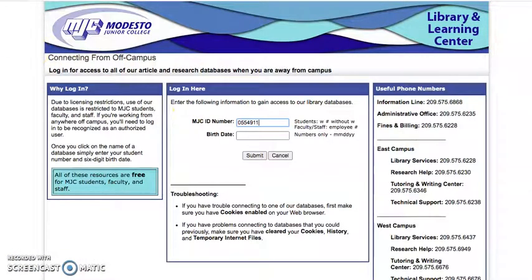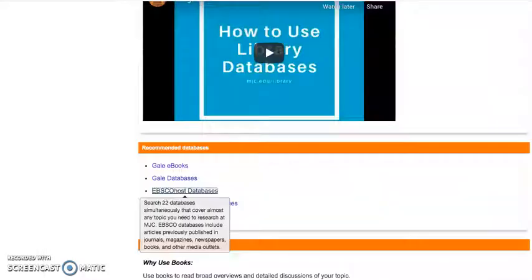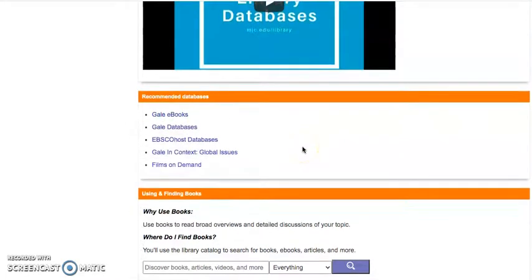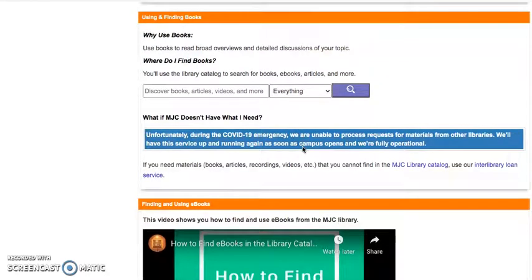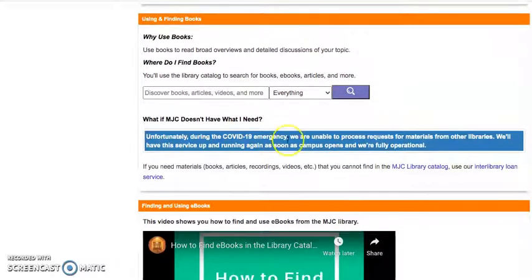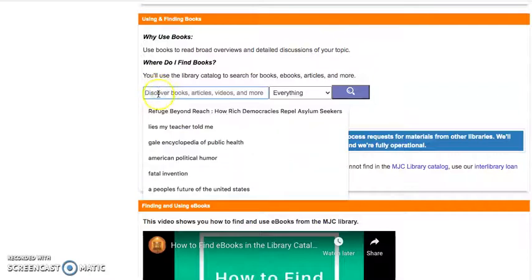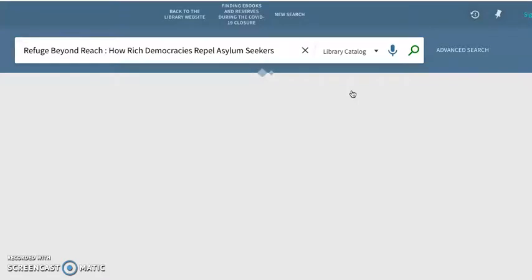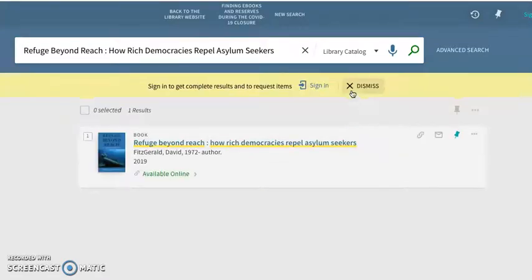Going back to our guide, there's other databases here that are going to be useful for you, and so these are the links straight to the databases. We also have links here to our book catalog, and for example, if you can type in a title of a book, select Library Catalog, click Search, and it will take you to our library catalog, which in this case, I'm looking for a book called Refuge Beyond Reach.